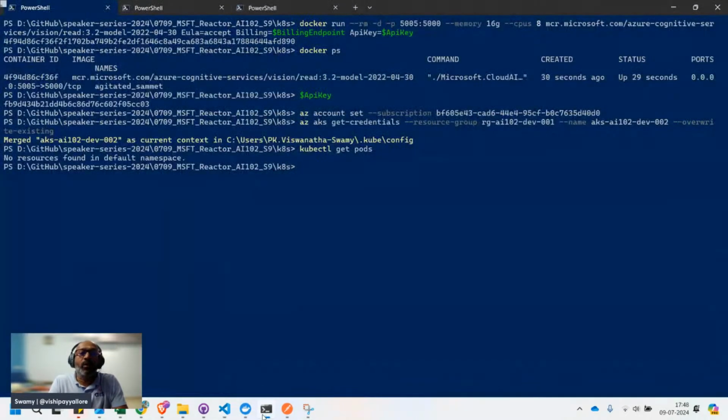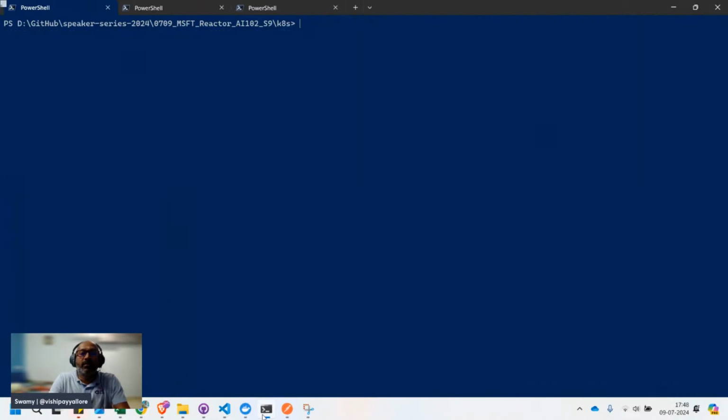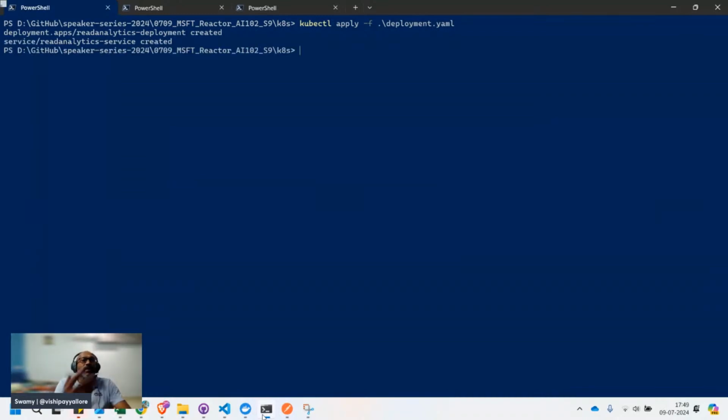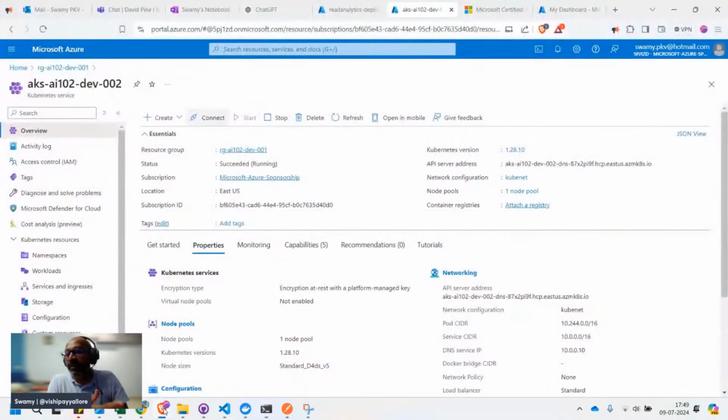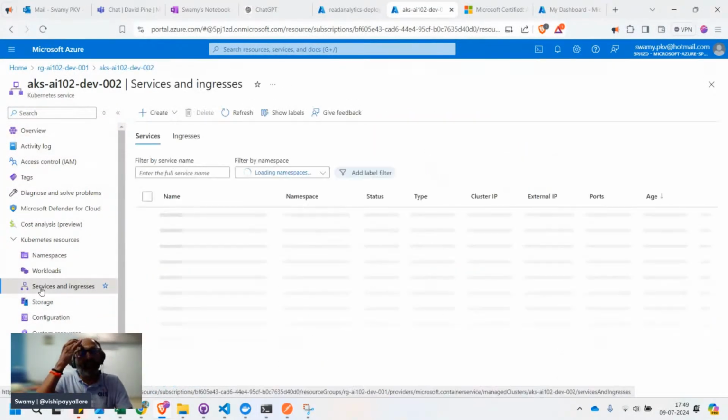So now let's deliberately execute kubectl apply with the deployment YAML. It said it did a deployment and a service was also created. It will not work because we didn't give it what it needs.